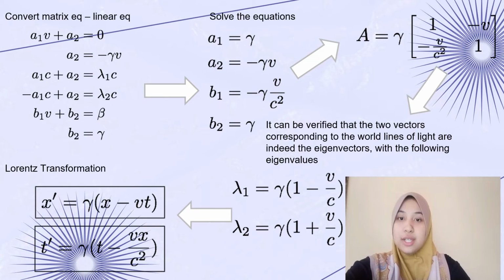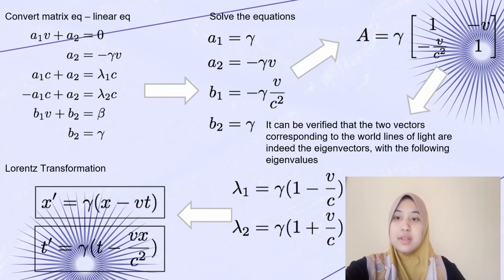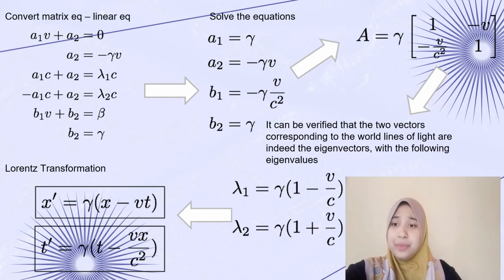Alright, the next step is to convert the matrix equation to linear equations, and then we solve the equations to find a1, a2, b1 and b2. Next, we get the matrix solution, which includes all the answers of the equations. Then we can verify that the two vectors corresponding to the world lines of light are indeed the eigenvectors with the following eigenvalues, lambda 1 and lambda 2.